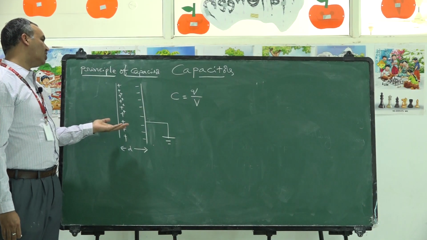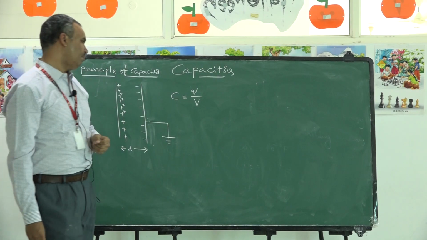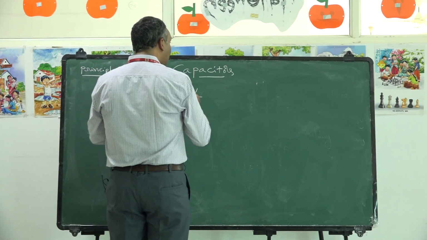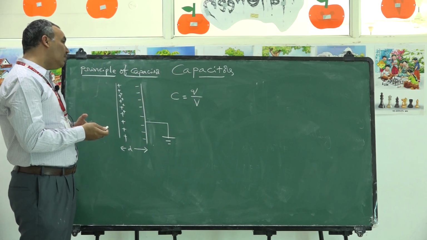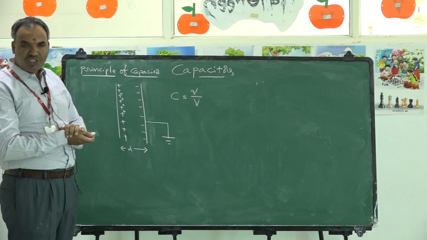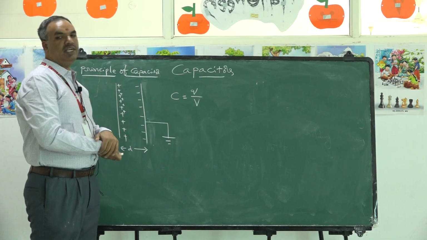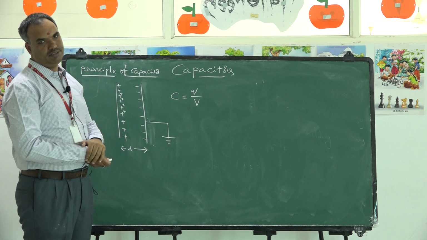I want to derive an expression for the capacitance of this capacitor. But here one point you should remember. Capacity will depend on which factors? Capacity depends on the shape and size of the plates you are using, the separation between the plates, and the medium which is separating the plates.